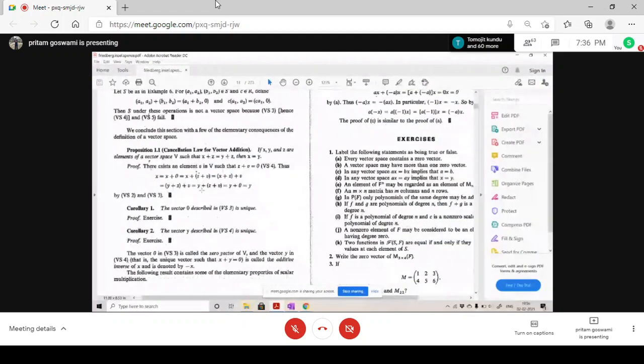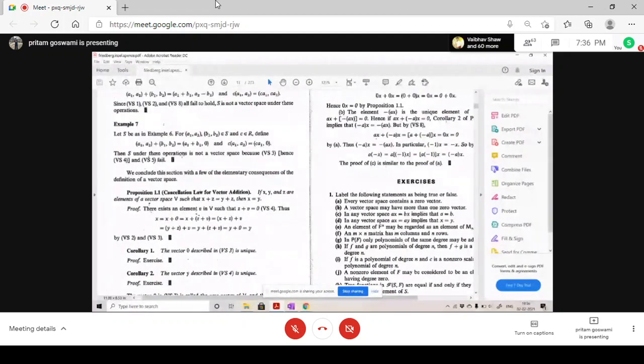So example 7. Suppose you have taken an element, say A1 comma A2, where both are non-zero, and you have taken the 0th element of the vector space.